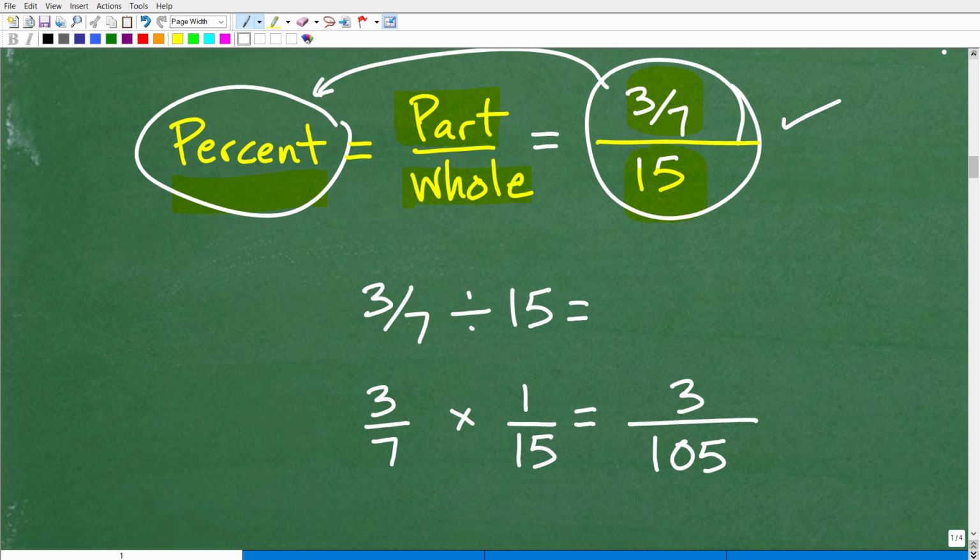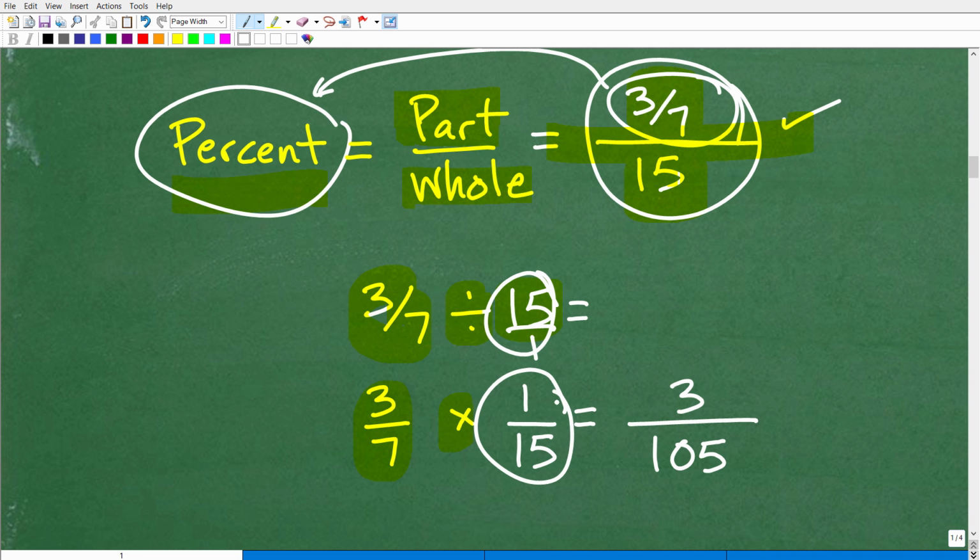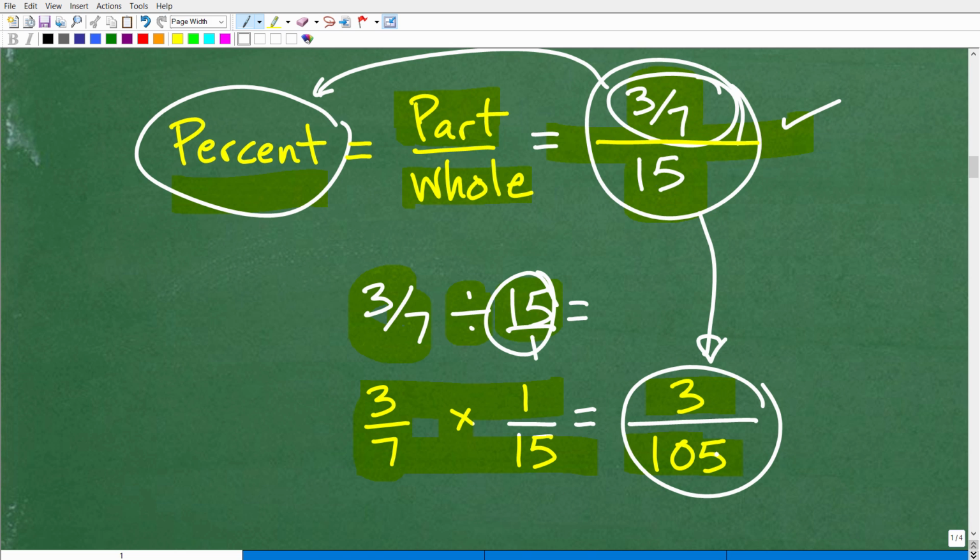Okay, so 3/7 divided by 15. Again, this is a complex fraction, so 3/7 divided by 15 is equal to the fraction 3/7 times 15 over 1. I can turn this into a multiplication problem by taking the reciprocal, right? Hopefully you remember how to work with fractions. So this would be 3/7 times 1 over 15. When I multiply these fractions, I multiply the respective numerators, so that's 3 times 1, which is 3, and 7 times 15 is 105. So we just simplified 3/7 divided by 15, and that is now 3 divided by 105.